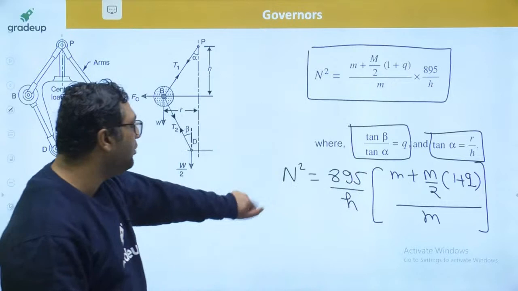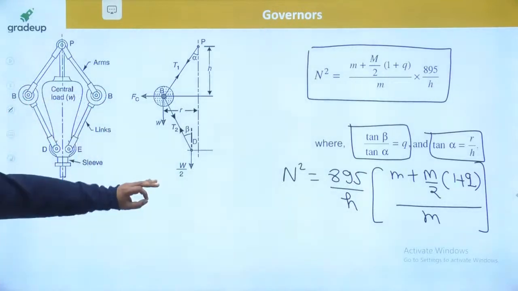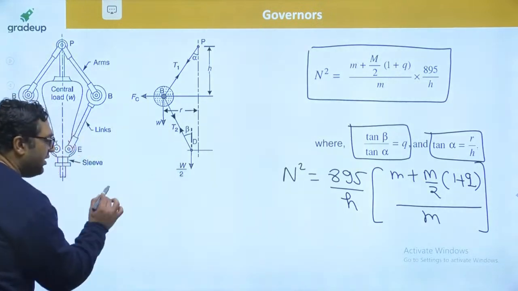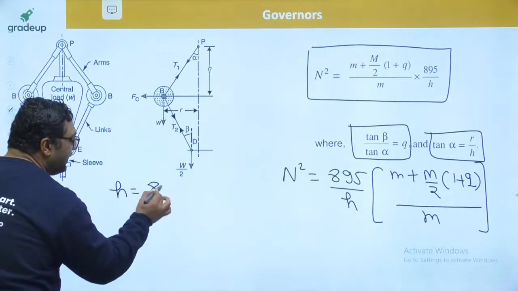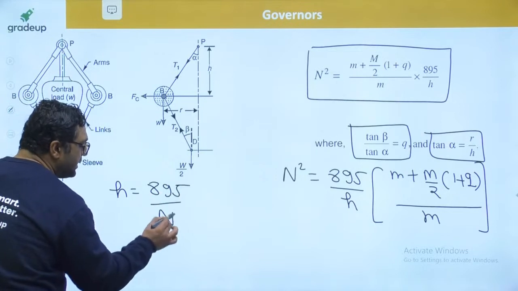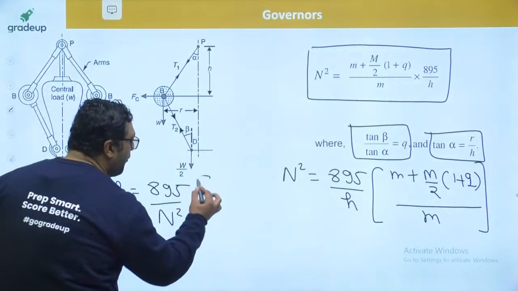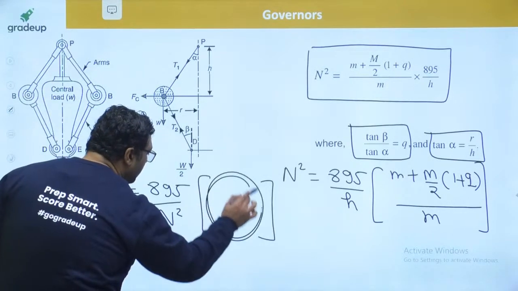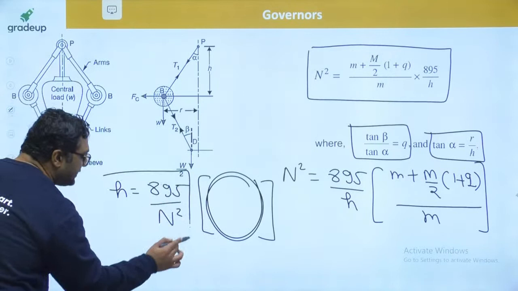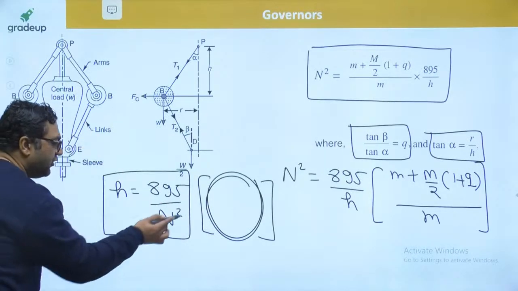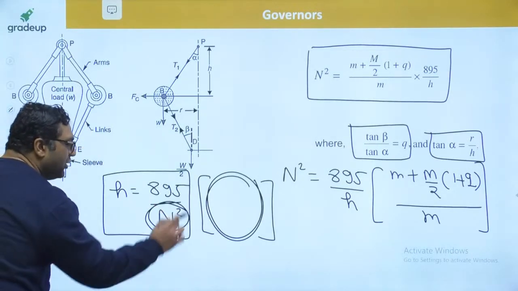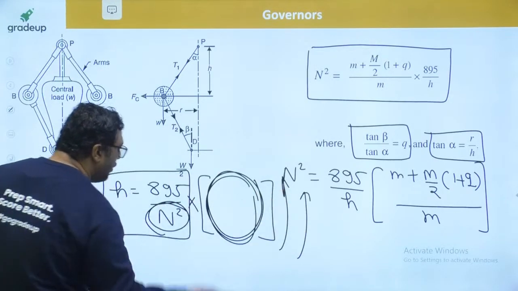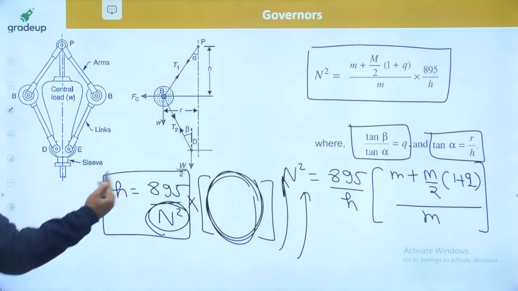So this is the direct formula which you will be getting. And if you see this carefully, my dear, previously we were having this term h equals 895 divided by n square. According to Sir Porter's analysis, we have multiplied it with some factor, and this factor should be more than 1. Otherwise, this was an insensitive Porter governor because of this big factor n square. So when you are multiplying with this factor, it should be much more than 1. Then only this governor will be able to work at the higher speed.